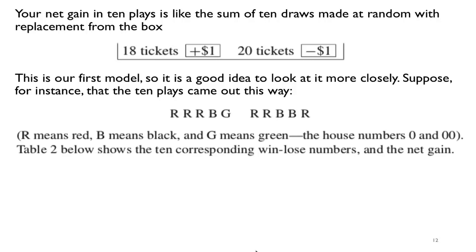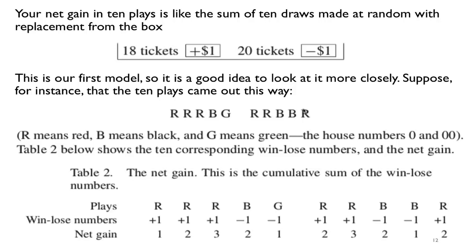Let's say we play 10 times and we get the following: red, red, red, black, green, red, red, black, black, red. So R is red, B is black, and G is green. The green is for the numbers 0 and 00. In table 2, we're going to show the net gain. If I get red, I win $1. That's the first game, so my net gain is $1.